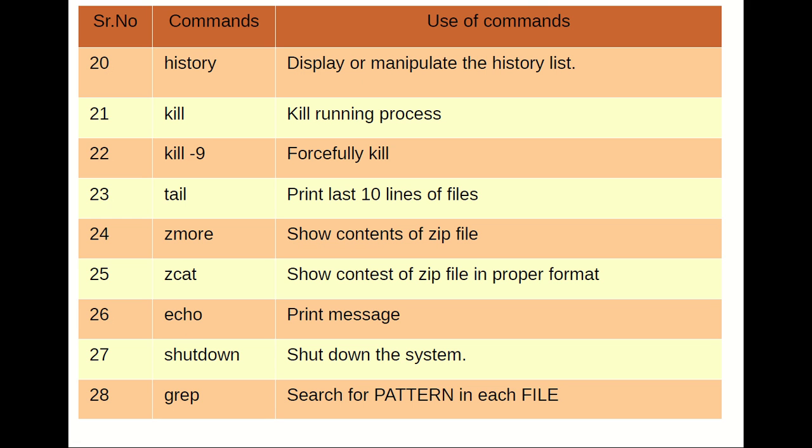More, which is used to show the content of a compressed file or zip file. Cat, again this command is used to show the content of the file in the proper format. Echo command, which is used to print a particular message whenever we are writing a shell script and those things. Shutdown, we can shut down the system by using this command, but generally avoid using this command. The last one is the grep command, generally used to search for a pattern in files.